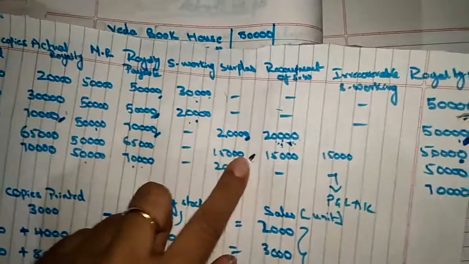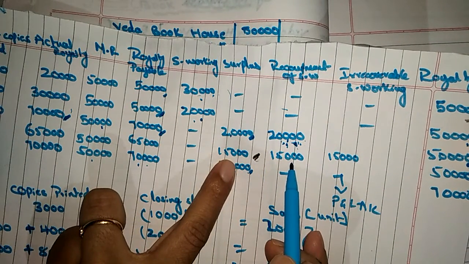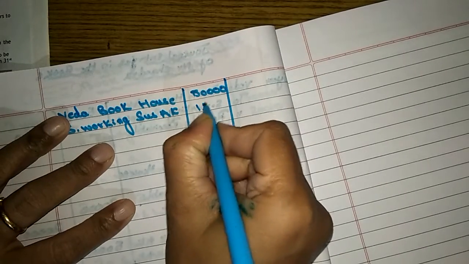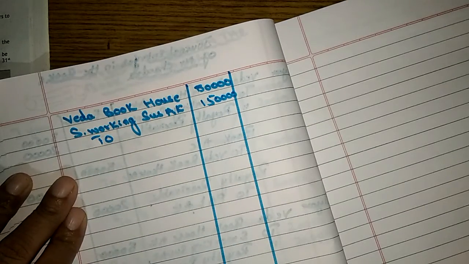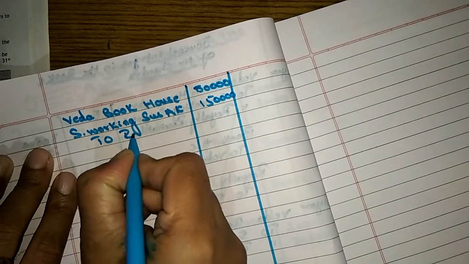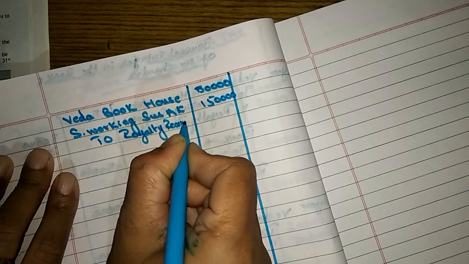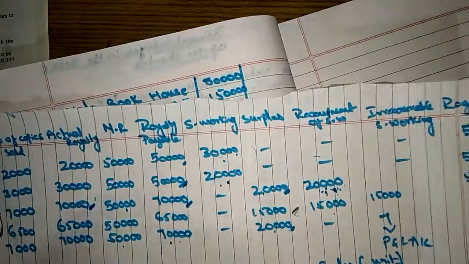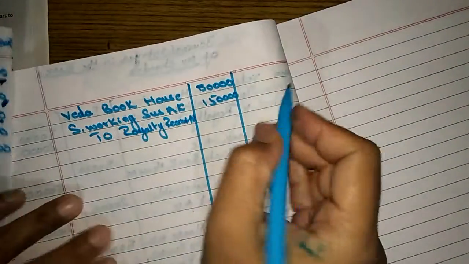If you see here, the surplus was 15,000, so 15,000 was adjusted towards short working. So it is 15,000 to royalty receivable account. How much is the royalty receivable? It's 65,000.